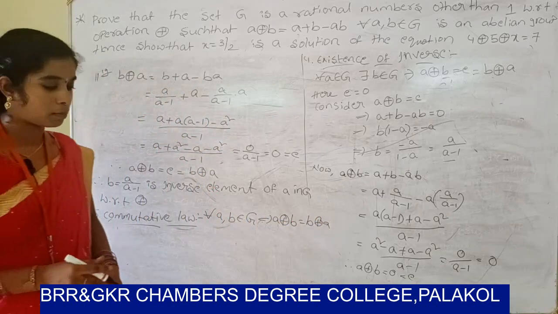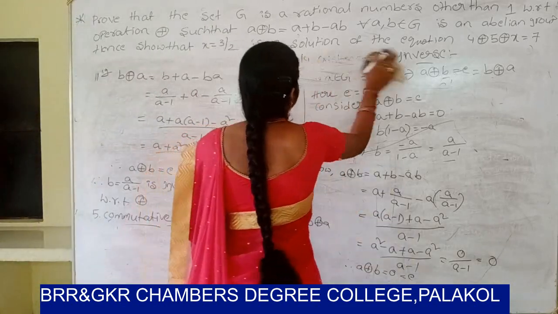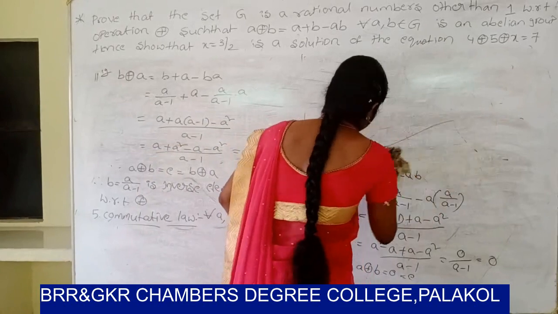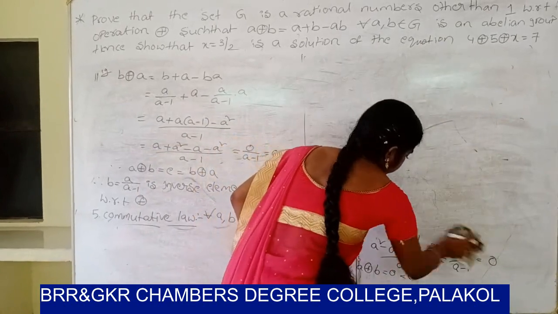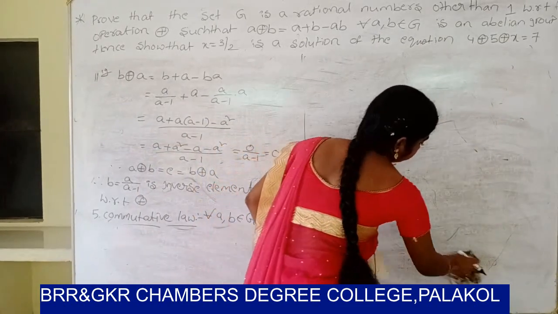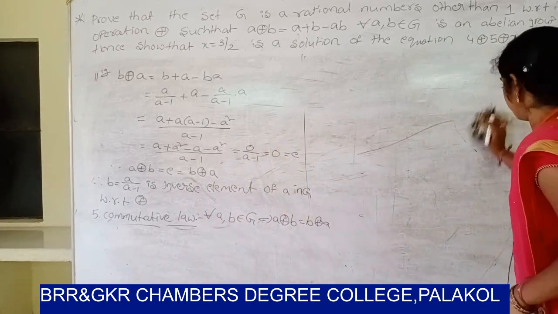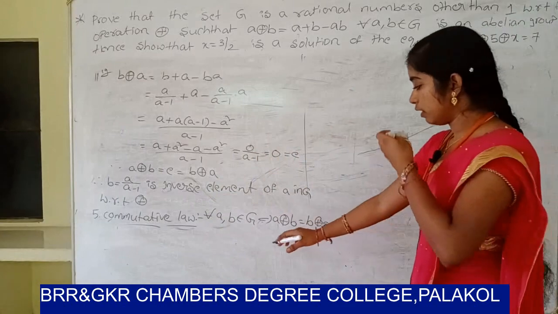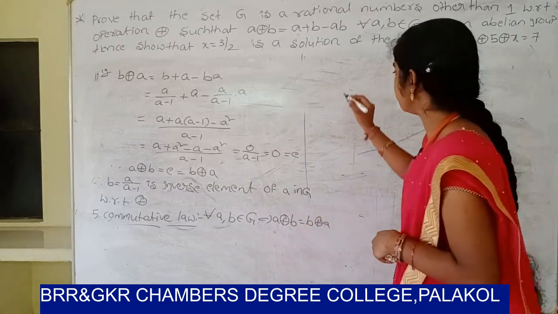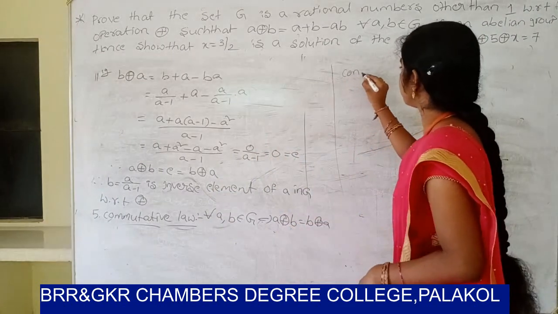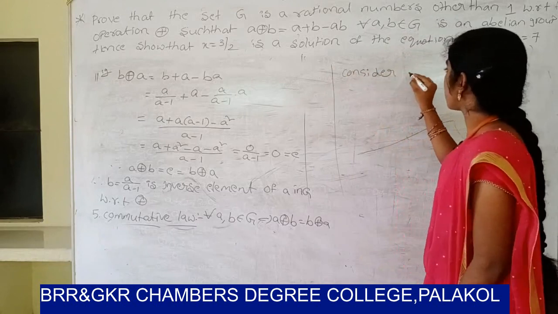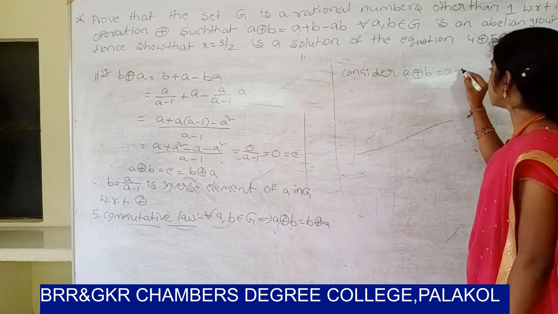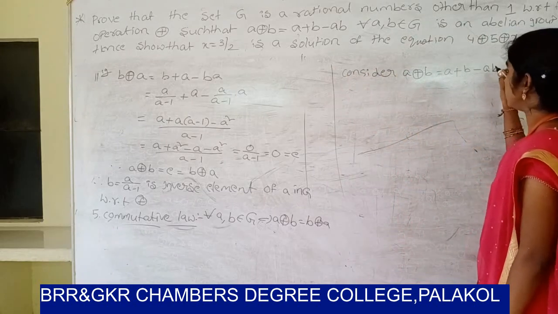So let us consider a ⊕ b equal to a plus b minus ab.